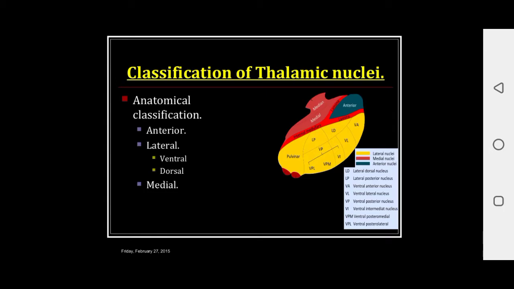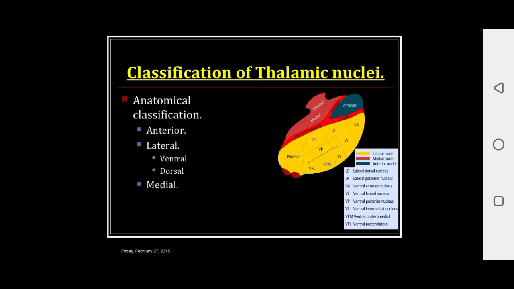The ventral posterior lateral group is a relay station for the sensory traffic from the trunk and extremities, while the ventral posterior medial group serves as the relay station for sensory impulses coming from the face region. The ventral group also contains the medial geniculate body and lateral geniculate body, which are collectively known as metathalamus.